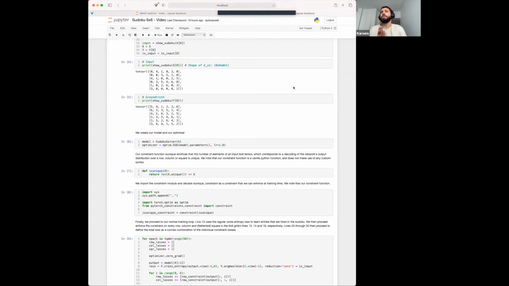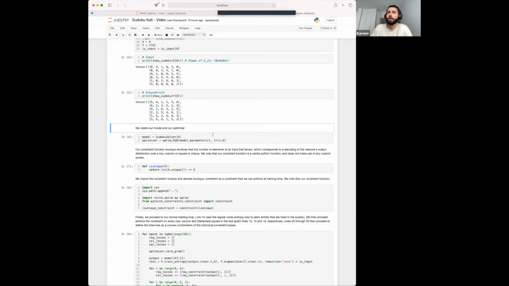Here the task is Sudoku, as many of you might know it. More precisely, we're given a 6x6 grid with some entries filled out, as you can see here, for instance 4, 1, 3, and other entries which are missing. These are denoted by zeros. What we want is for the network to predict these entries such that the output is a valid Sudoku. Cell 5 gives the ground truth Sudoku. So again, we create our model and we create our optimizer.